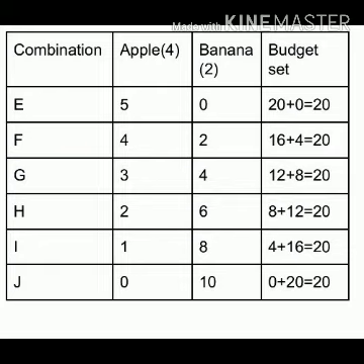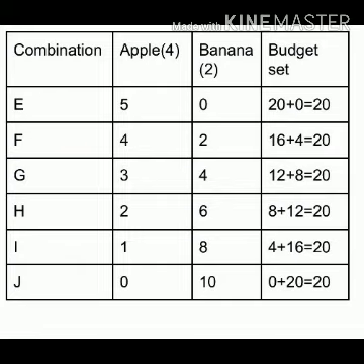Okay, now we have to construct a budget set. So here, we have to calculate all possible combinations equal to his income, right? So here it can be represented with the help of a table. In the table you can observe that there are combinations, apple, banana and budget set. So here we are taking combinations E to J, that is E F G H I J, and apple.